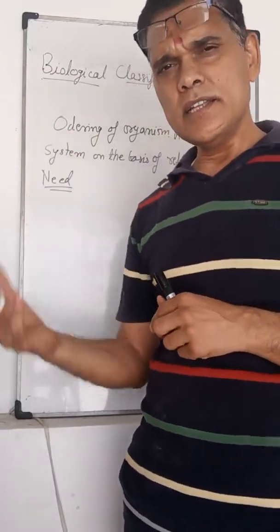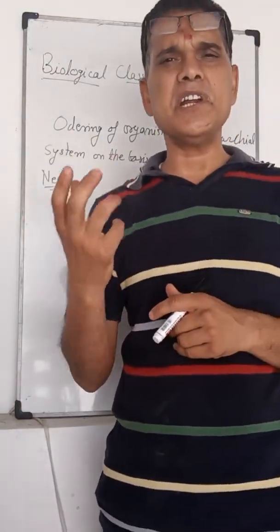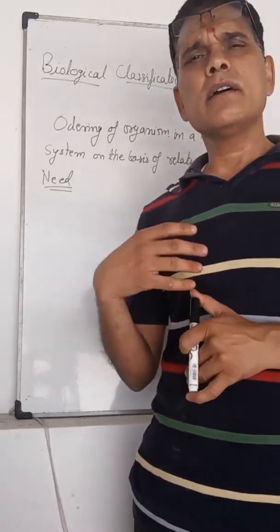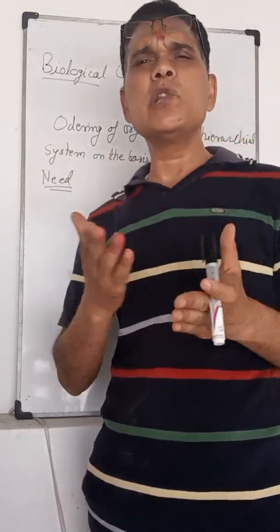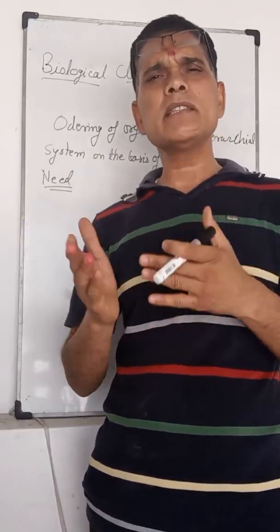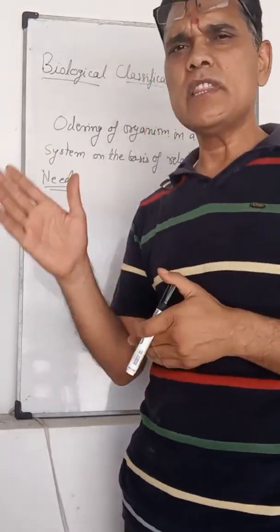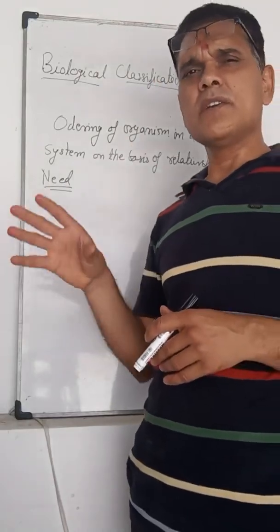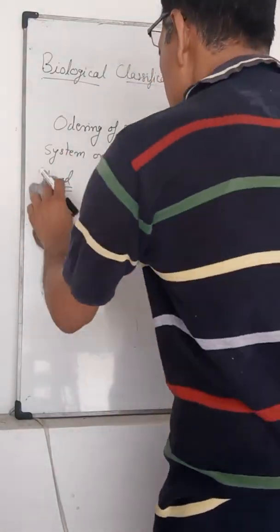Classification is essential for the study of organisms, and we can correlate these organisms and make relations between them with the help of classification. This way we have to classify the organisms.